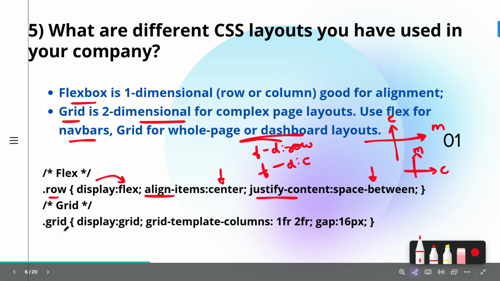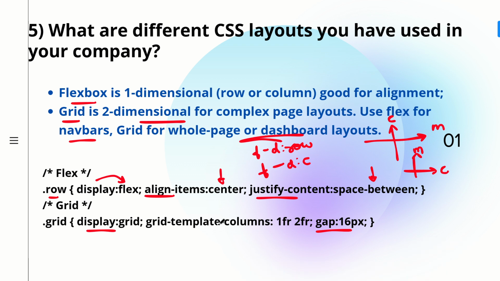Then we have grid. For this we have to make use of the grid value in display. And we have grid template columns, 1 fr 2 fr, where fr is for fractions, and then gap, that is the gap between the two columns or the rows. The grid template columns 1 fr 2 fr defines two columns in the grid, since we are making use of two values here. In case you have 1 fr four times, then there will be four columns. Here we have two, so this defines the two columns in the grid.